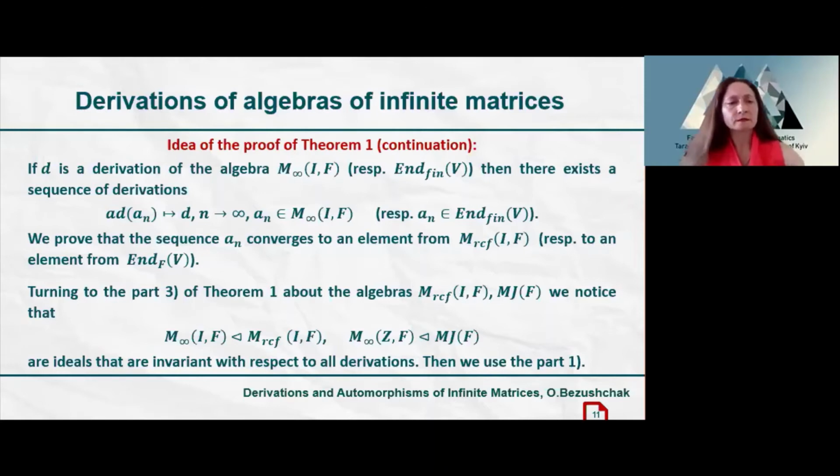Of course, we consider limits of sequences in the case of matrices of countable size. In the uncountable case, we consider limits with respect to some Hölder filter.